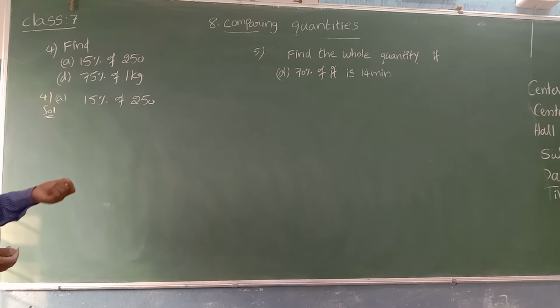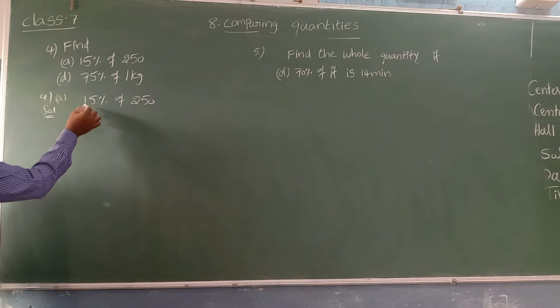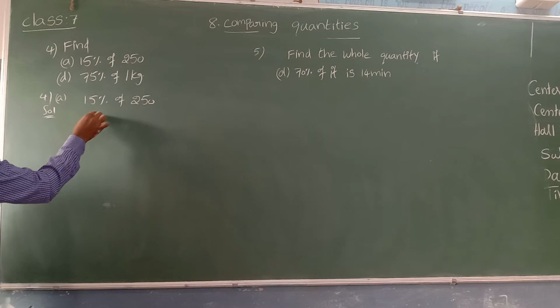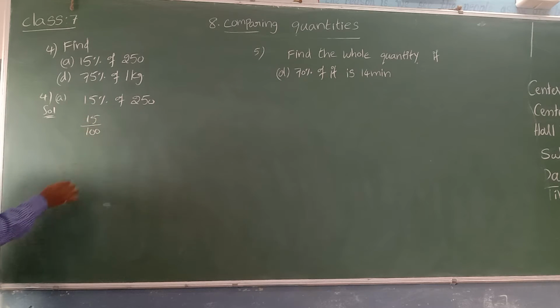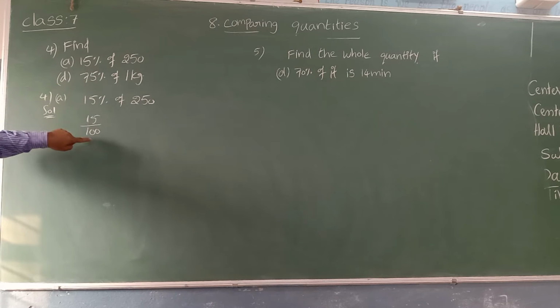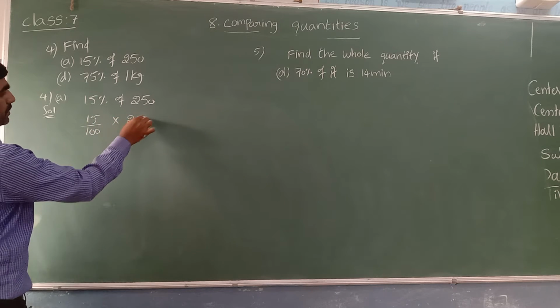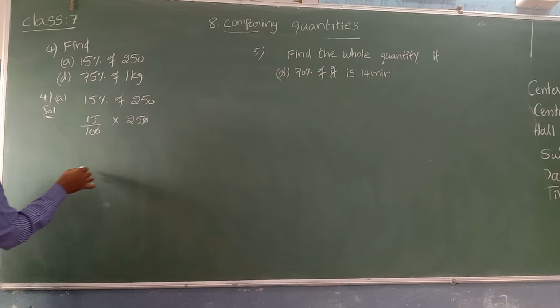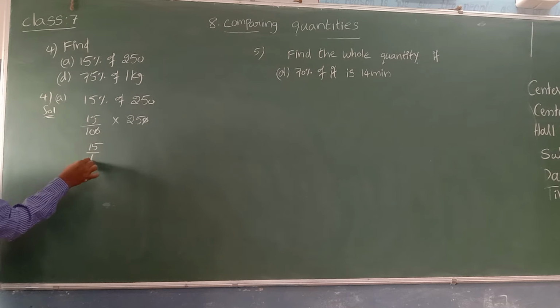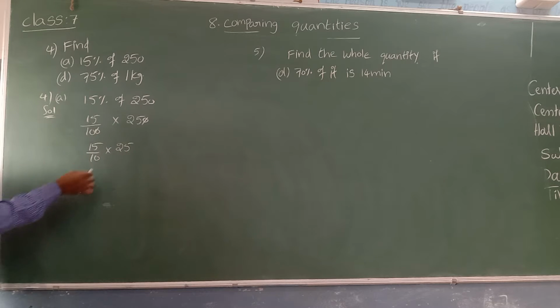Let's see what is meant by 15% of 250. How can I express 15% as a fraction? Percentage means per 100, out of 100. 15% means 15 out of 100. Here 'of' means multiplication, into 250. Simplify this, 10 10 cancel. So what is left? 15 by 10 into 25. Both we can simplify by 5. 5 5s are 25, 5 2s are 10.